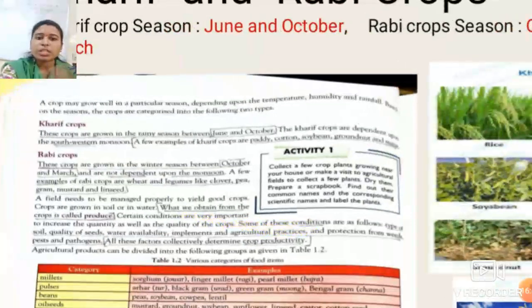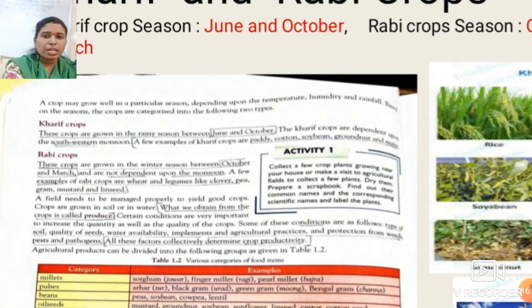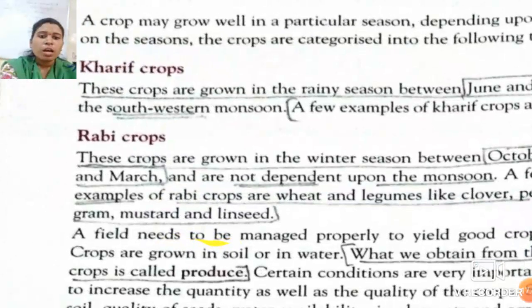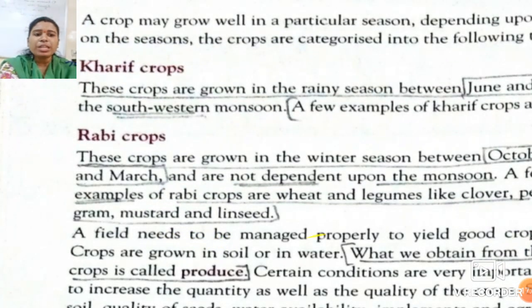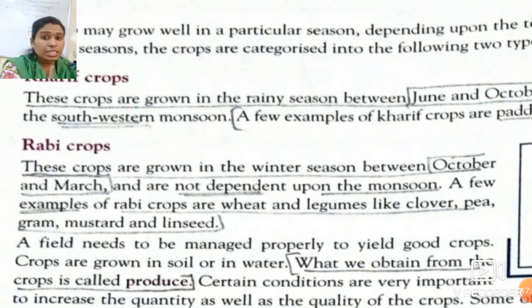Now forward to the next. The next topic is which, students? Rabi crops. So what are rabi crops? See students, in your textbook, these crops are grown in the winter season. So what is the winter season? From October to March. So the season for the growth of rabi crop is October to March.